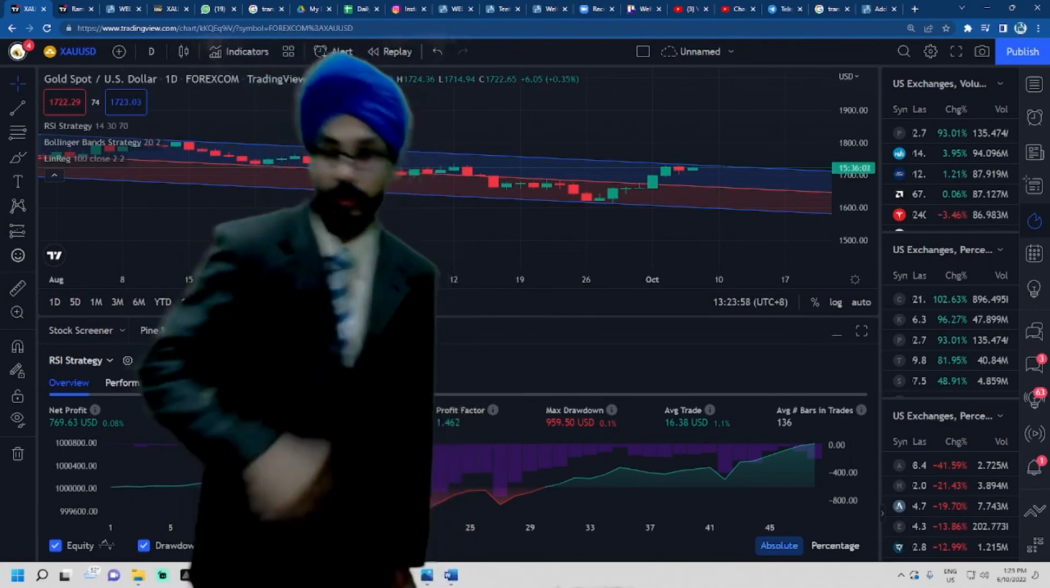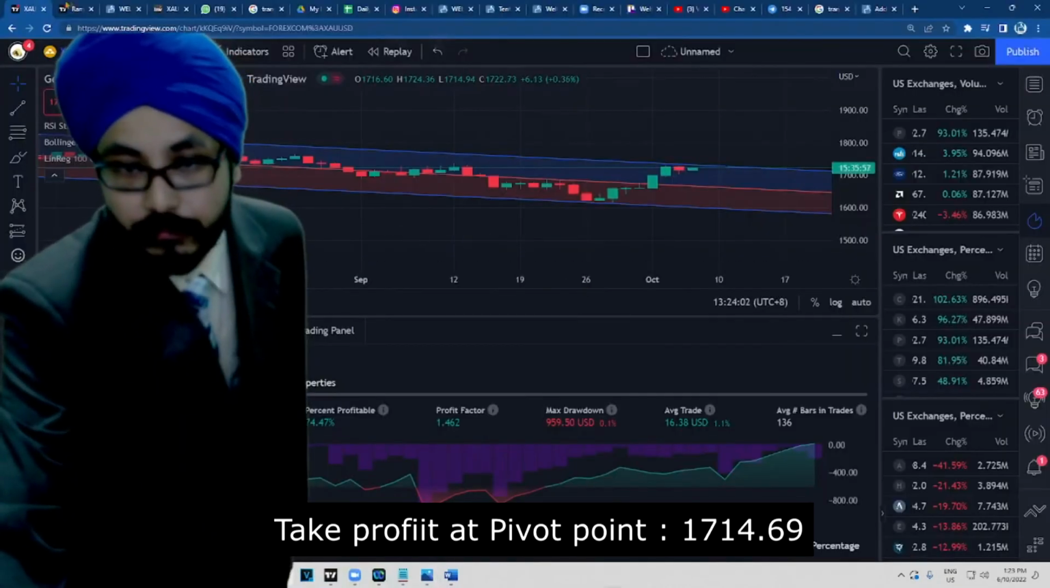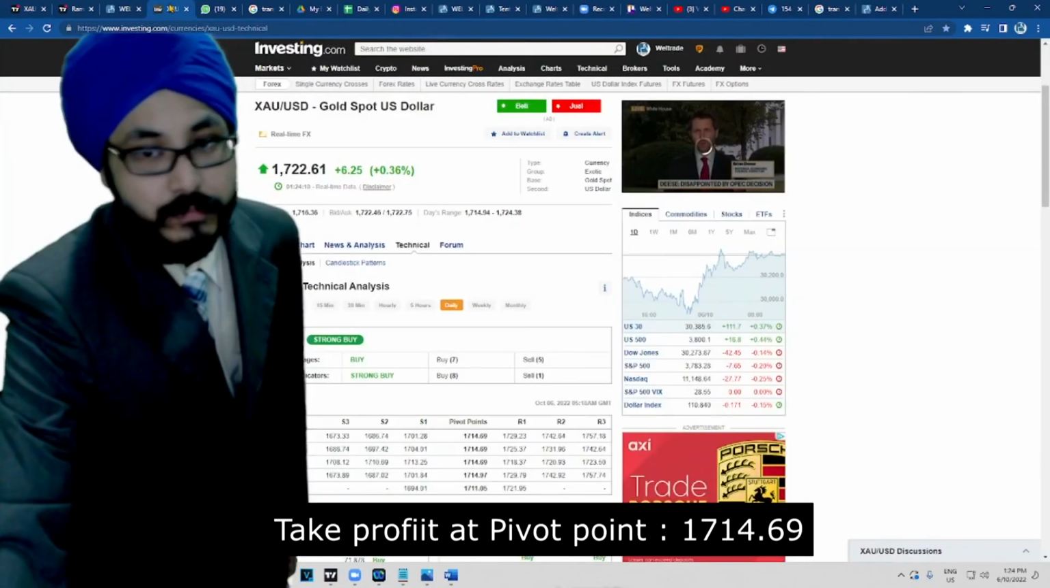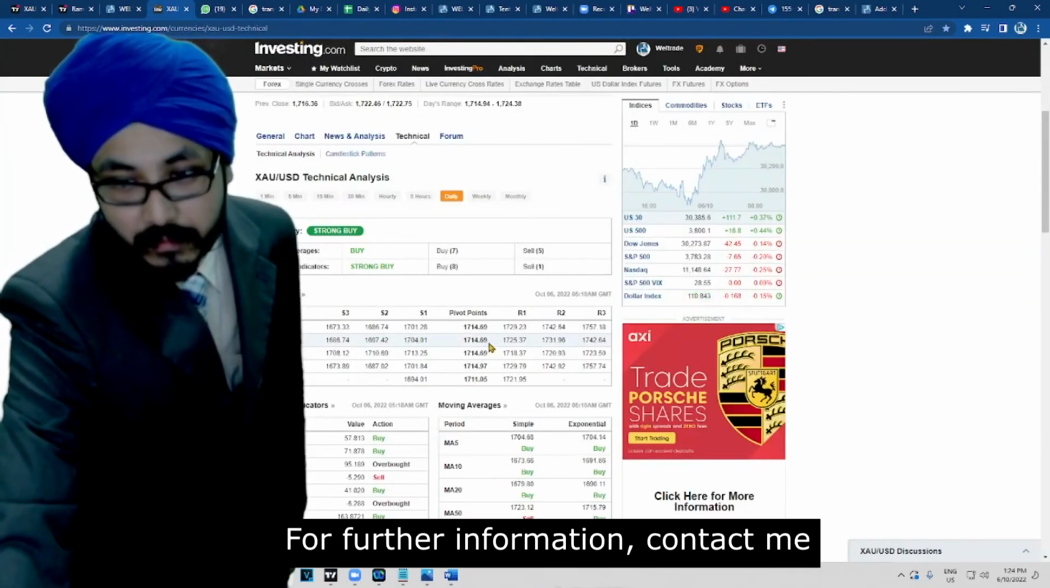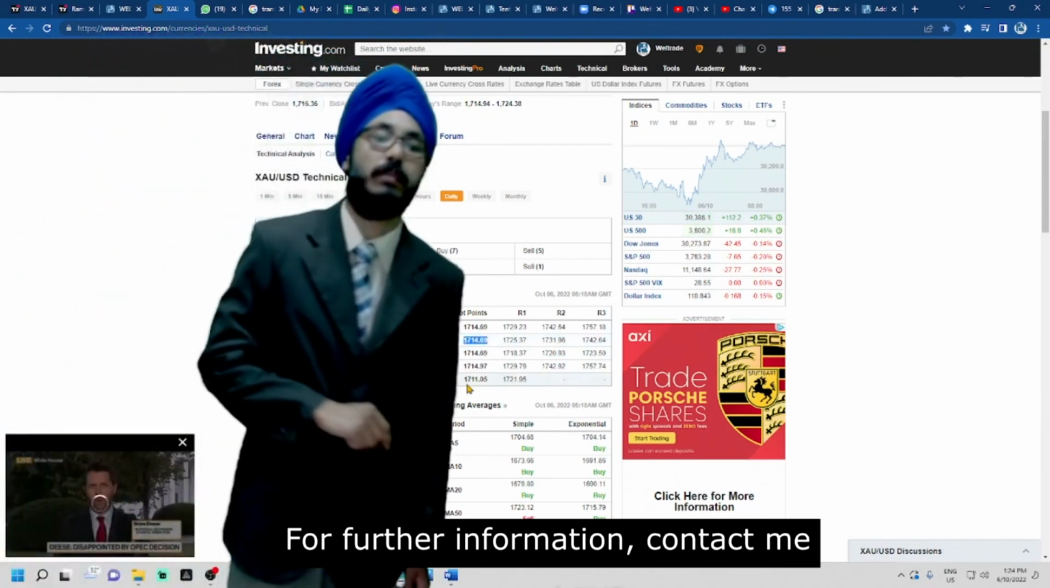And the pivot point that we have is at 1714.60, which would also be your take profit area.